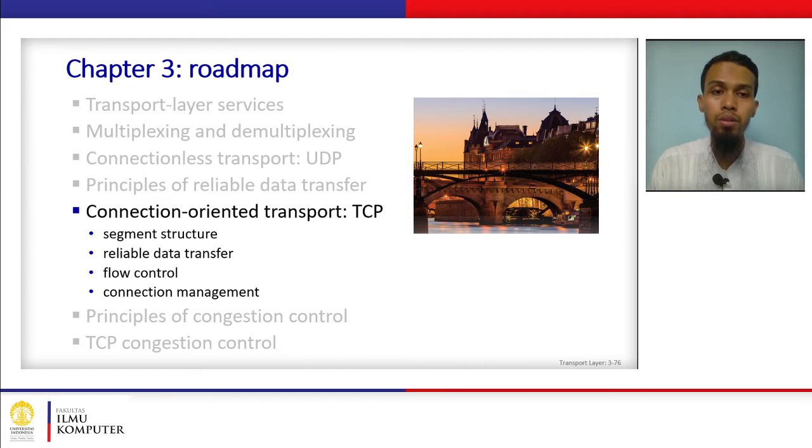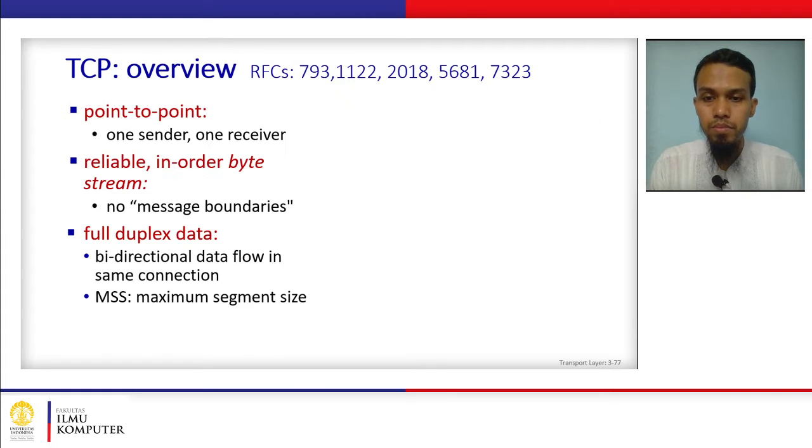Now we're going to start talking about the TCP protocol. First of all, we are going to discuss the segment structure and the characteristics of TCP. First of all, TCP is point-to-point, as we have seen before, and in multiplexing, the TCP socket requires a four-tuple: source and destination IP address, and source and destination port numbers, to create the socket. So basically, only one sender and one receiver.